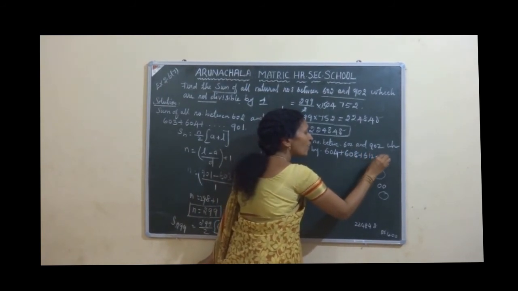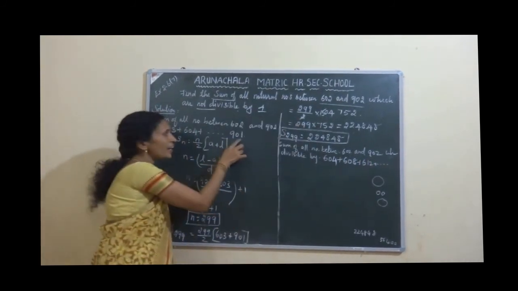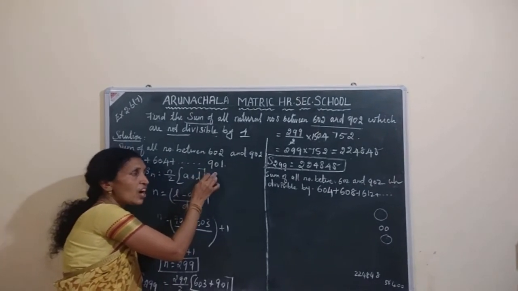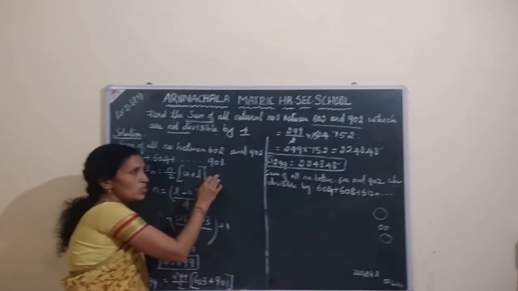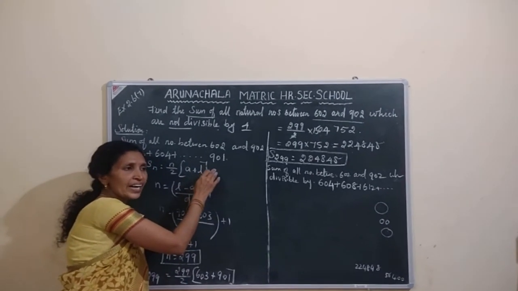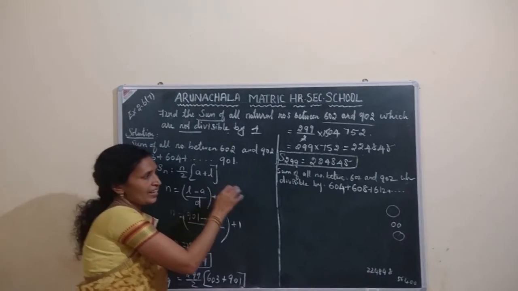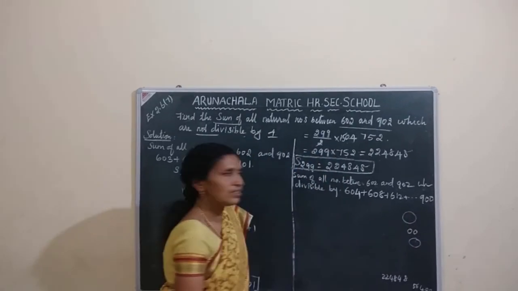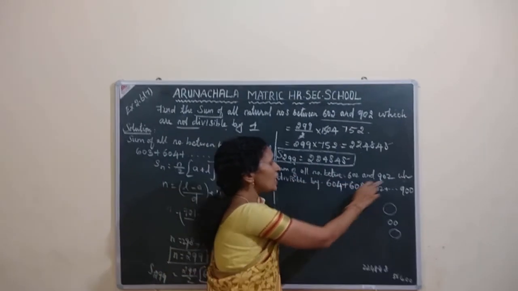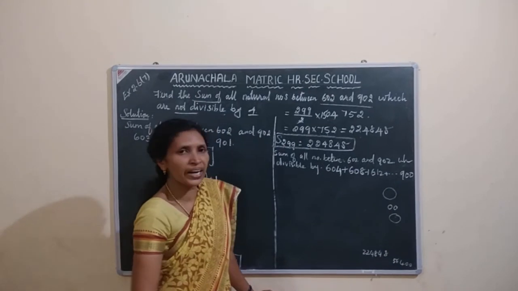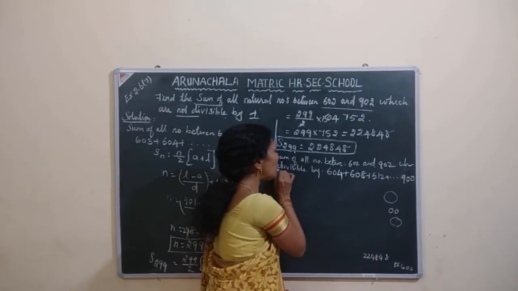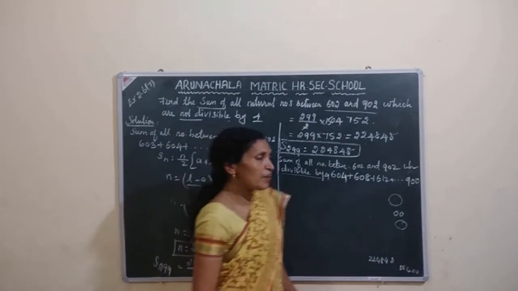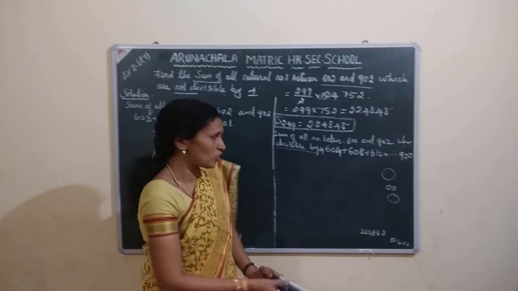612, etc. Now listen students, 902. The number before it is 900, so the last 2 digits are 0. So shall I say that 900 is divisible by 4? Yes, I can say that 900 is divisible by 4. Clear? The sum of all natural numbers between 602 and 902 which are divisible by 4 is 604 plus 608 plus 612 plus up to 900.